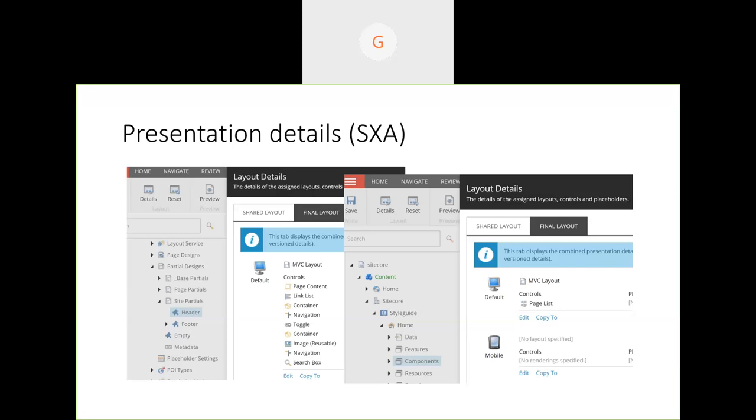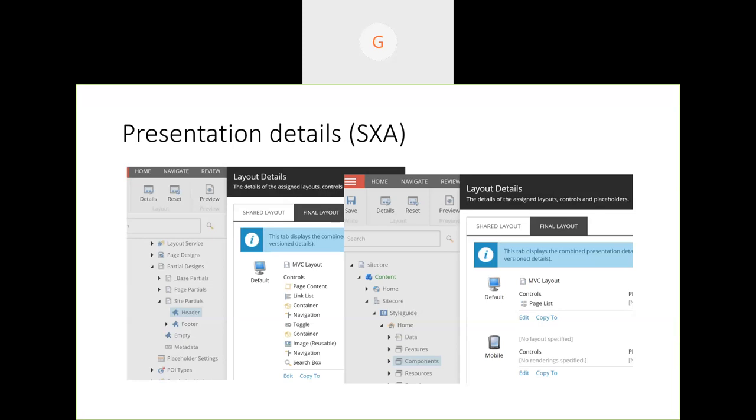Even if you go to an SXA project, and go to a specific page in SXA, you will not be able to see the full combination of components, because some of them are on the page design, some of them are on the page, some of them are on different page designs. So you will not be able to find all the components on the page just by going to the page presentation details. So we need to check partial designs as well as the page presentation details.